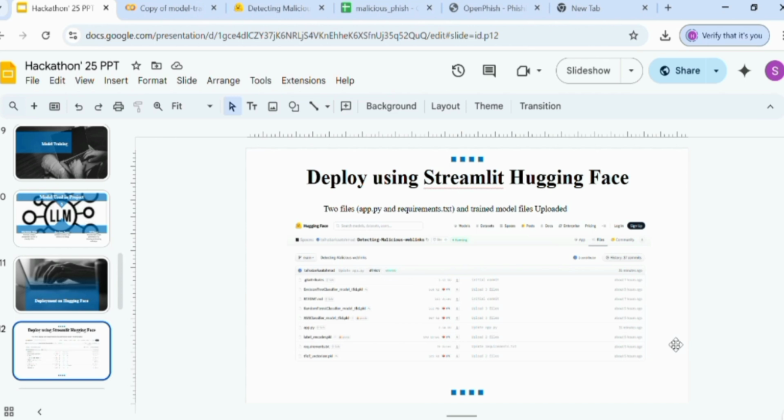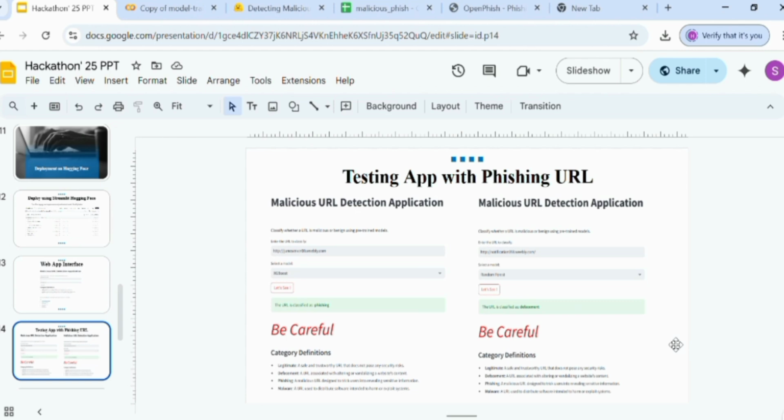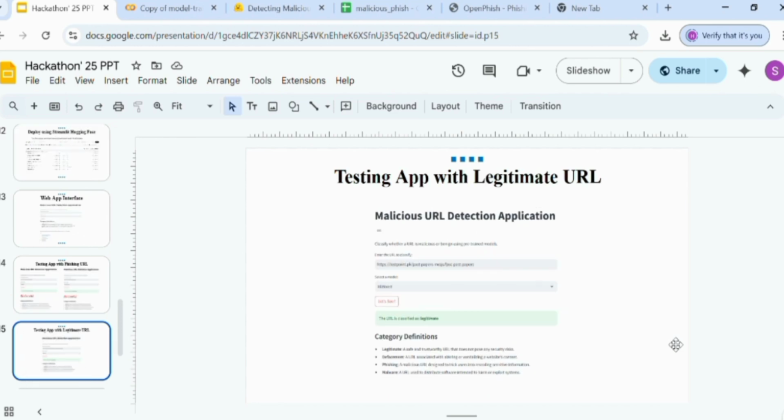Once the code worked accurately on Google Colab, the next step was deployment on Hugging Face. We got the 2 files, app.py and requirements, from ChatGPT by giving prompts, and ran it on Hugging Face using Streamlit. We loaded the trained model files on Hugging Face. It took some time, and at last our application interface was ready. This is how our interface looks. We tested some URLs to check whether they were phishing or not, and we got the results very accurately.